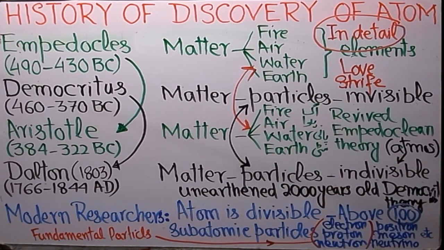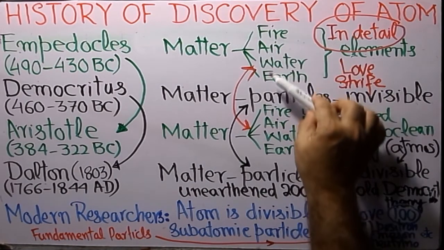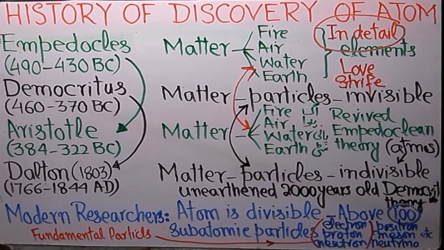And these two forces joined these four elements to form different things. In the beginning of the cosmic story, when the universe was in the making, about 15 to 20 billion years back, there was only one force, that was love.